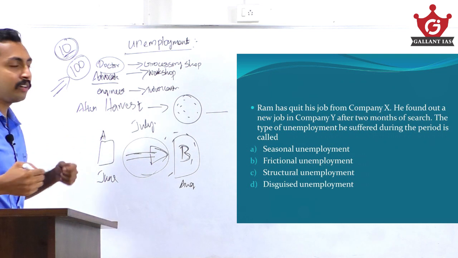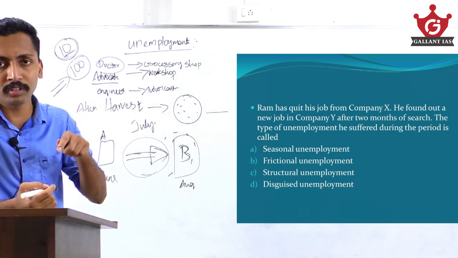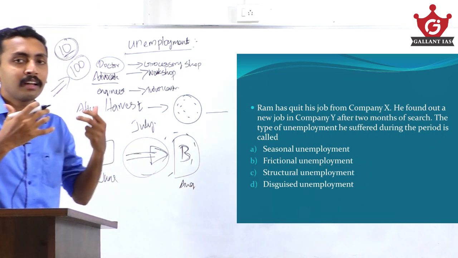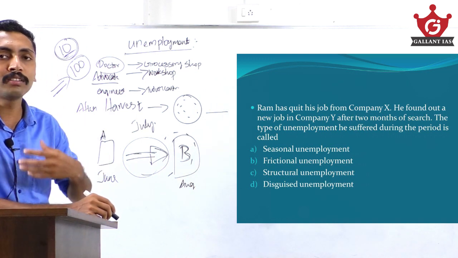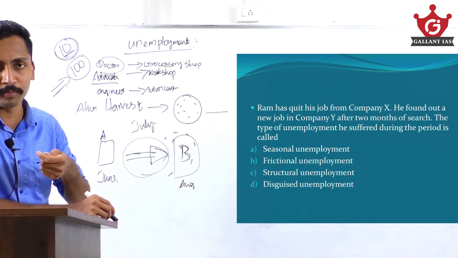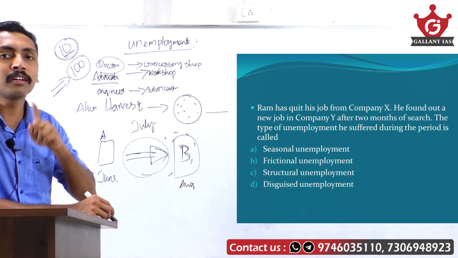This situation is disguised unemployment. Because of lack of employment opportunities, more than the needed capacity of employees are working in a firm or sector. Our agriculture sector is facing this problem. In the agriculture sector, more than the needed number of employees are working.